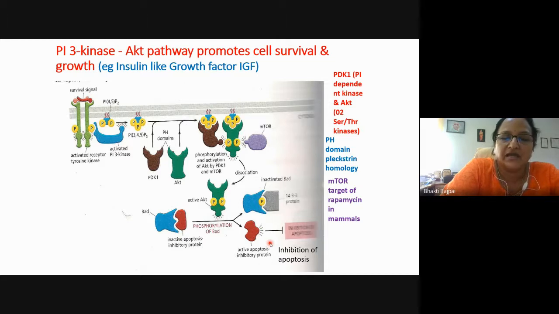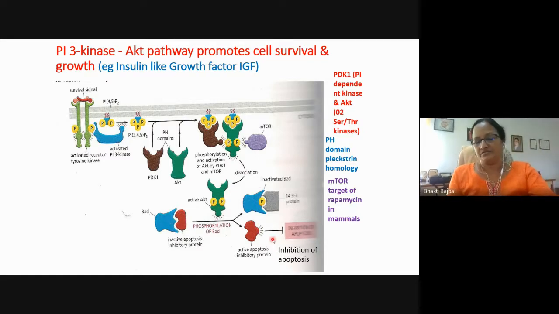So the PI3 kinase pathway promotes cell survival and growth. And how did it do this? By sequestering or by inactivating the BAD protein so that the anti-apoptotic protein is released, and it will inhibit the apoptosis. So actually BAD is pro-apoptotic. Here we are inactivating it so that the inhibitory subunit is released and the apoptosis will not occur.